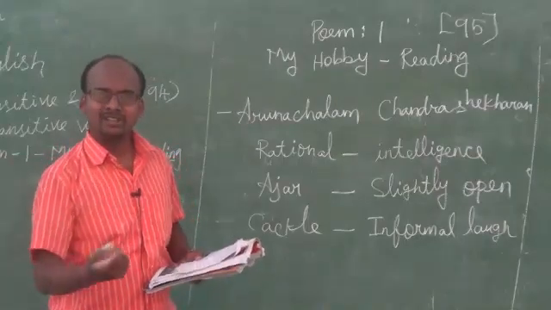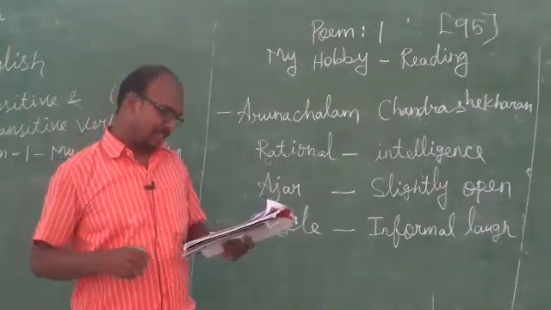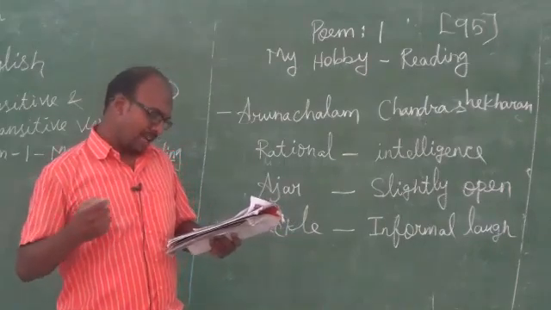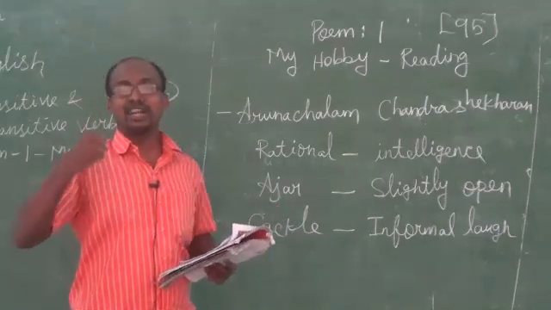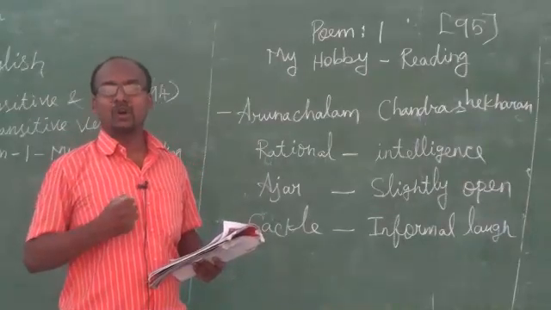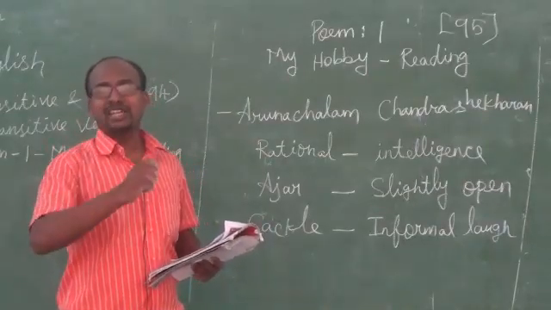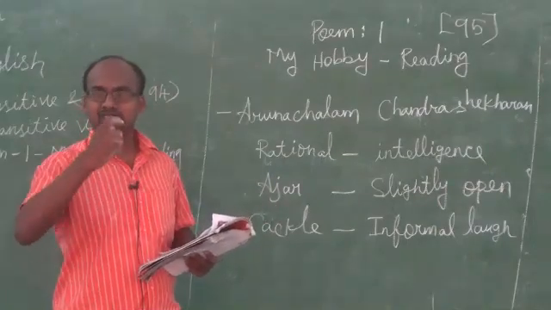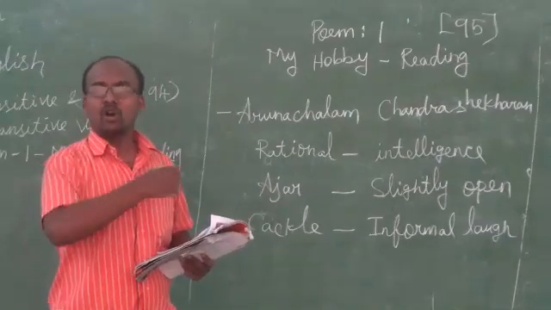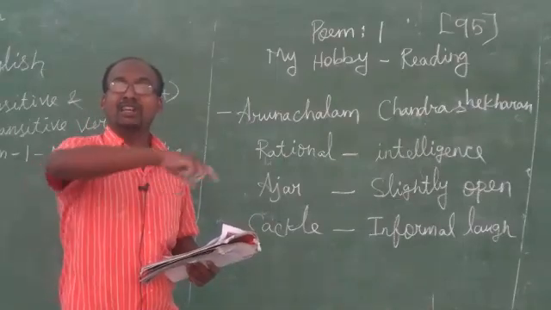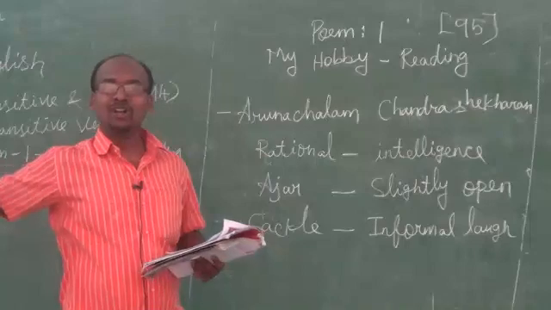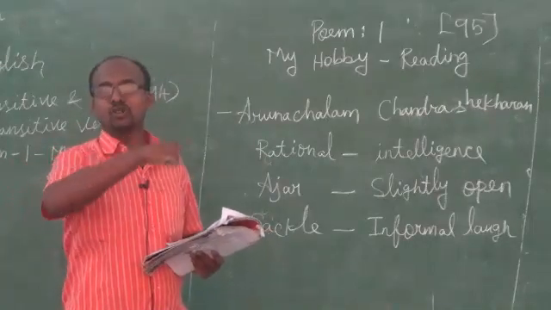The second line says he believes if all the children are well educated, such a society will become dynamic, strong and powerful. Those students in future will create a powerful, dynamic and strong society.